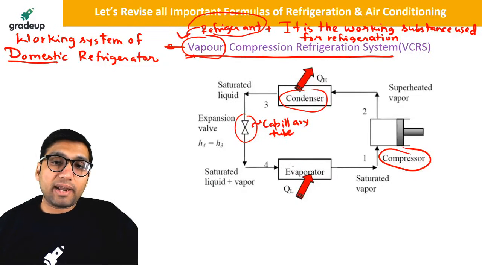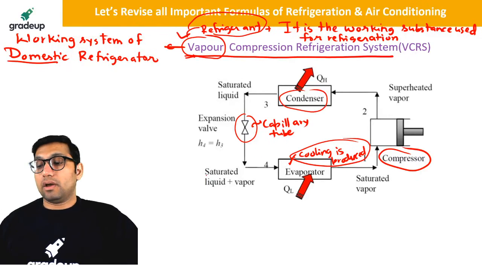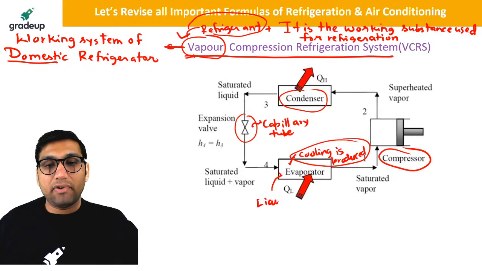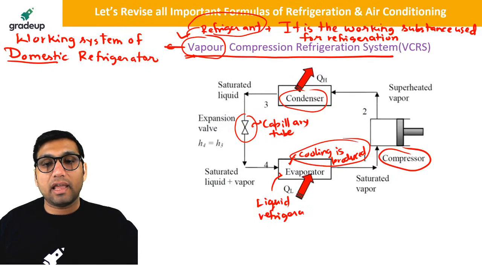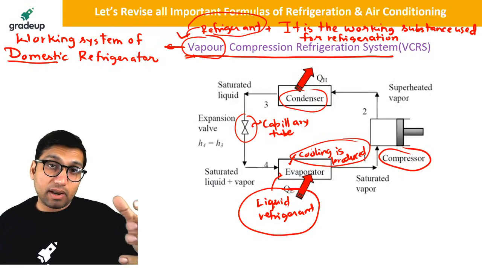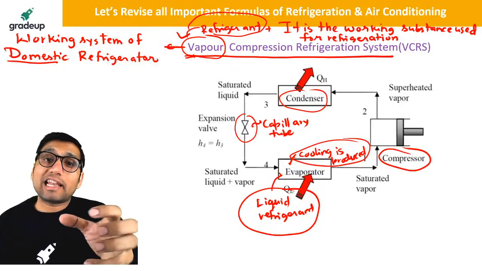The evaporator is the component where cooling is produced. So how does this work? In the case of a vapor compression system, in the evaporator we will have a liquid refrigerant. What is the purpose of that liquid refrigerant? It is used to absorb heat from the place which has to be maintained at a low temperature.